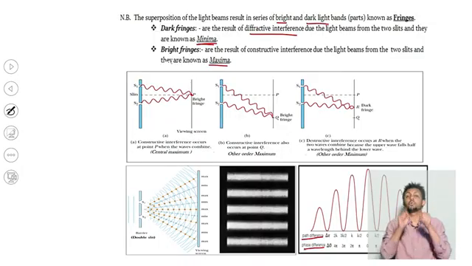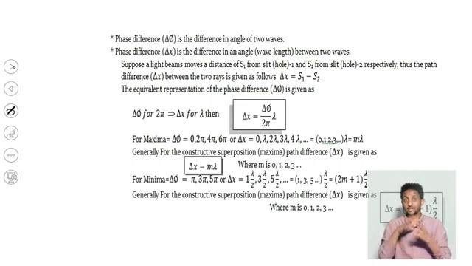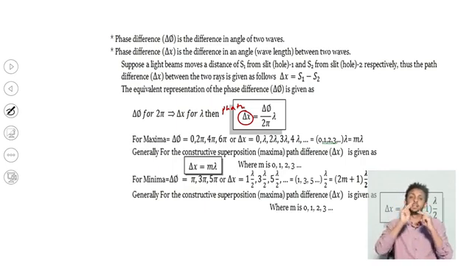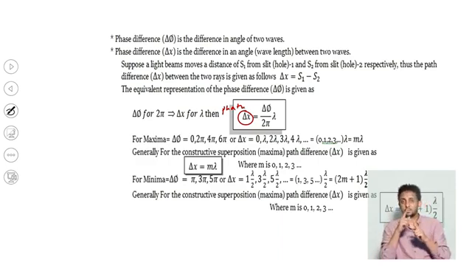It's possible to correlate phase difference and path difference using this mathematical approach. The path difference is equal to the phase difference in angle or in radians times lambda over 2 pi. It's possible to convert one into the other.